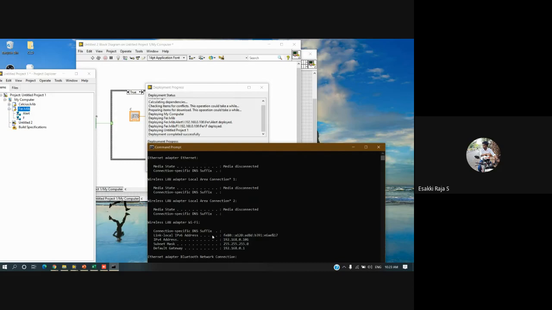So here you can verify where it's been published. Why? Because this IP address I need to type in my mobile, only then I can access it. That is the reason I want this IP address.